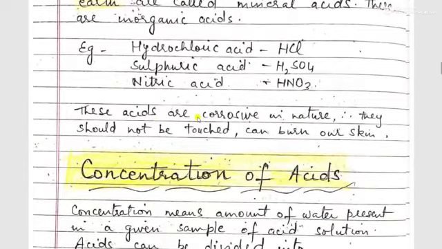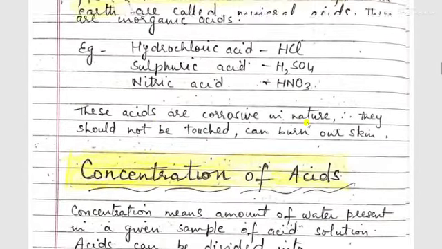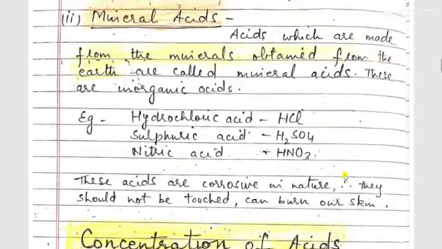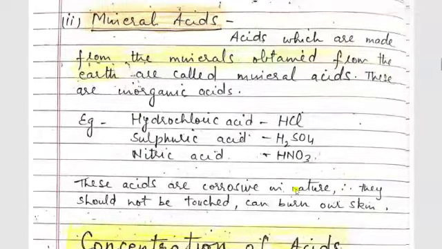Now these acids are corrosive in nature. This is the difference between organic acids and mineral acids. Organic acids, we take them in our food, but these mineral acids are very corrosive in nature. We cannot even touch them because they can burn our skin.